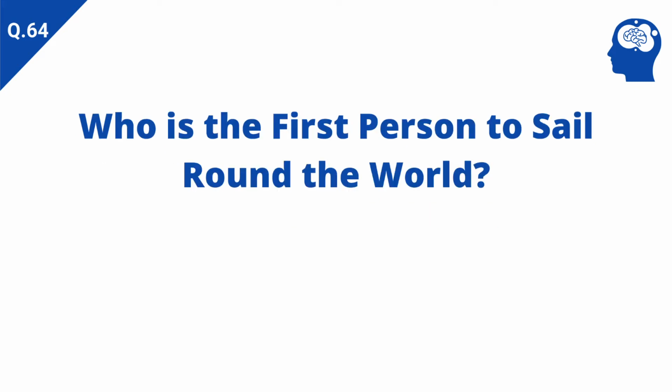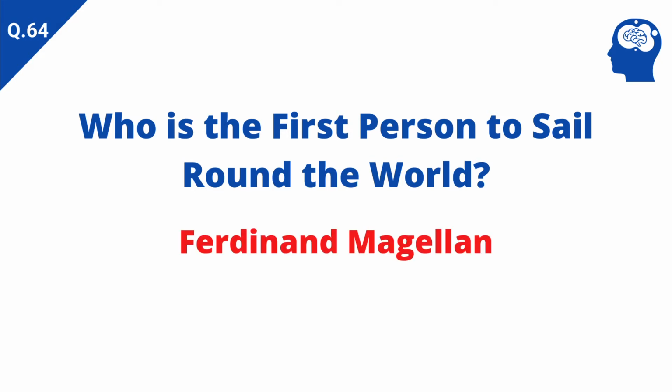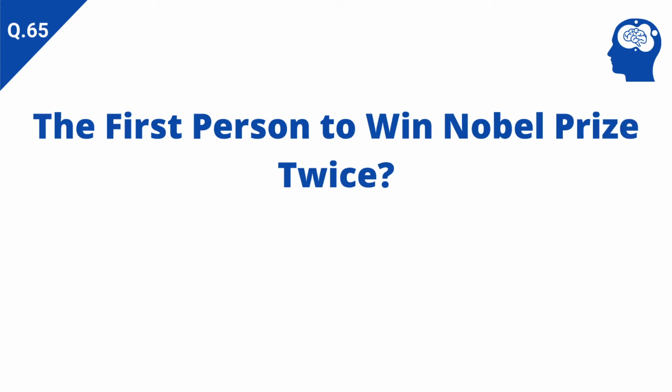Who is the first person to sail around the world? Answer: Ferdinand Magellan. The first person to win Nobel Prize twice. Answer: Marie Curie.